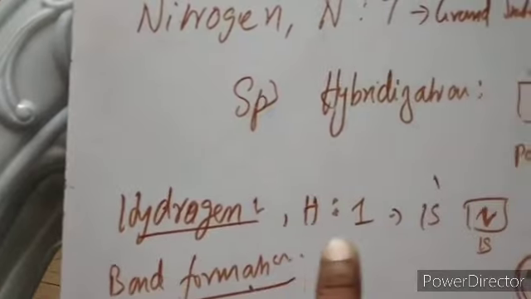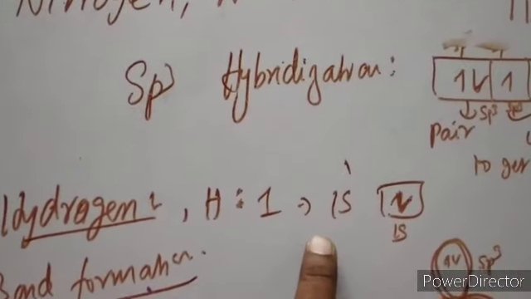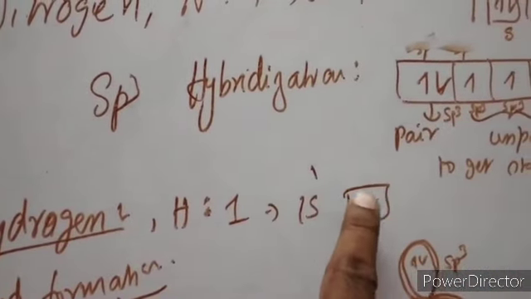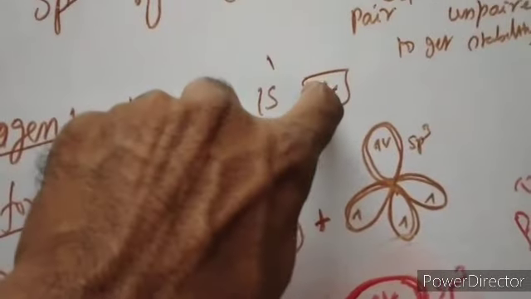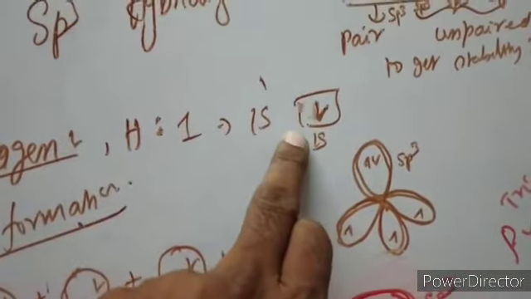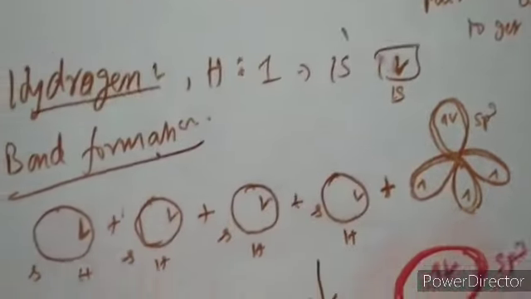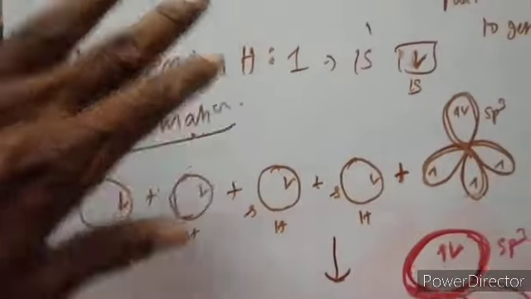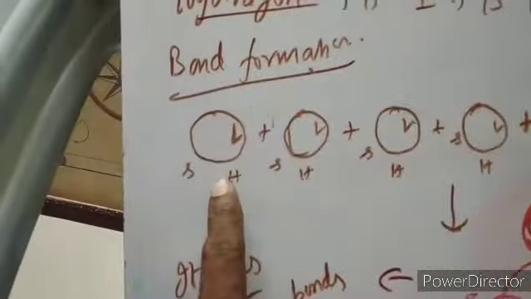Because hydrogen's atomic number is 1. Its configuration is 1s1, it has only one unpaired electron in 1s. So it needs one more electron. Therefore, it is ready to pair with the nitrogen. Now, in such a way, 3 hydrogens of the same type.